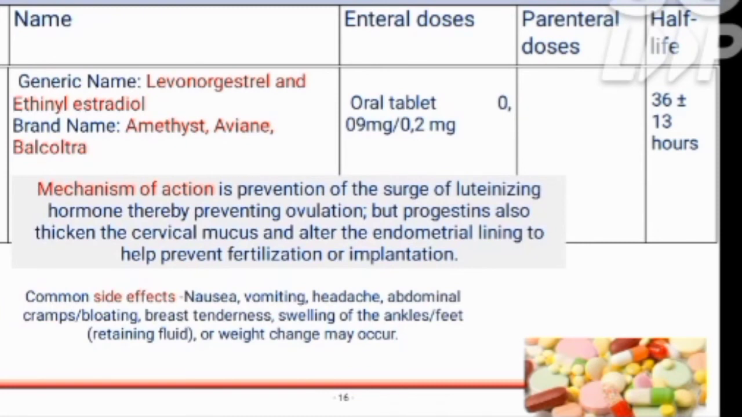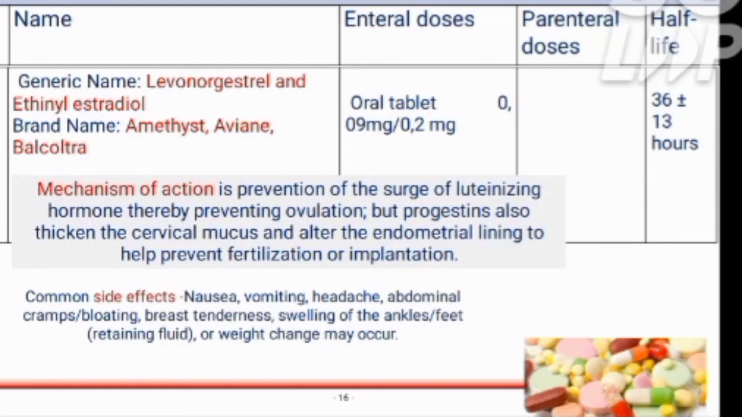Another drug has a generic name levonorgestrel and the ethinyl estradiol, and the brand names are Amethyst, Evane, and Balcoltra. The mechanism of action is prevention of the surge of luteinizing hormone, preventing ovulation, but progestins also thickens the cervical mucus and alter the endometrial lining to help prevent fertilization or implantation. Common side effects include nausea, vomiting, headache, abdominal cramps, bloating, breast tenderness, swelling of ankles, or the weight changes may occur. The half-life of this drug is 36 to 13 hours. The oral tablets are 0.9 milligrams per 0.2 milligram.